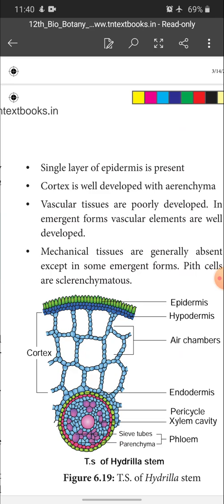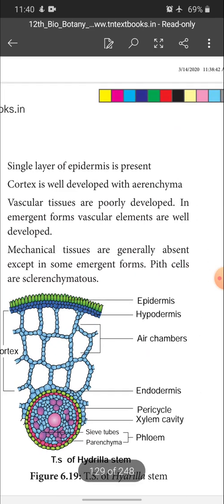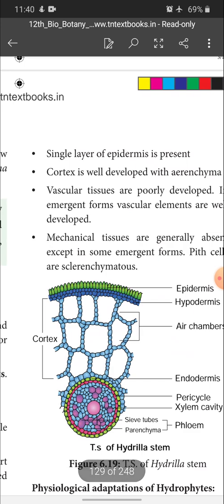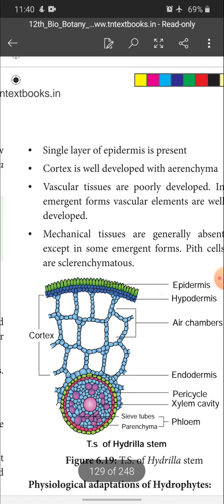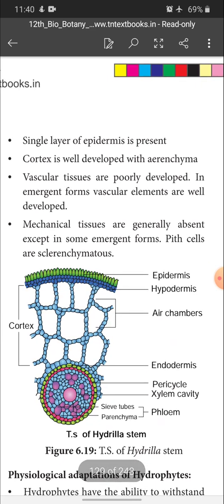In emergent forms, vascular elements are well developed. So vascular tissues are poorly developed, while in emergent forms, vascular elements are well developed. What are vascular elements? Xylem and phloem are called vascular elements. Next, mechanical tissues are generally absent except in some emergent forms, where pith cells are sclerenchymatous.